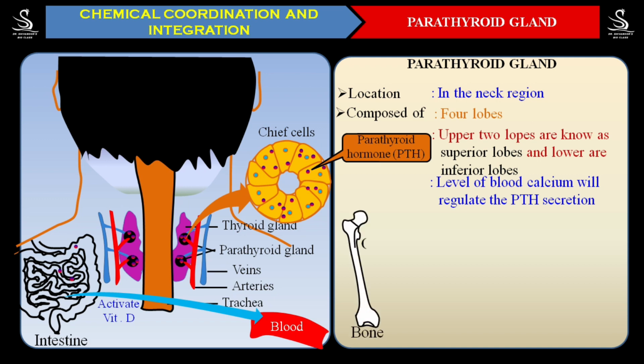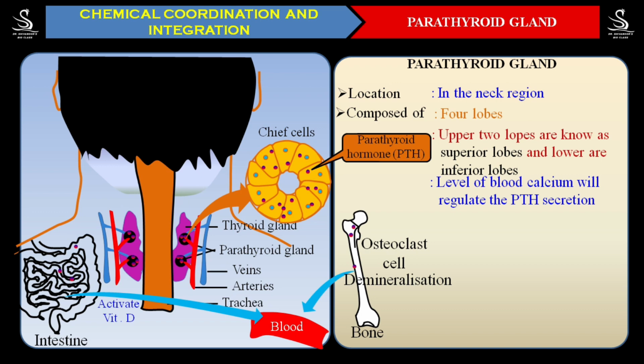And the PTH hormone also acts on the bone. Actually, in the bone, there is one particular type of cell. They are called osteoclast cells. The parathyroid hormone activates the osteoclast cells, and these osteoclast cells start to take out the calcium from the bone. Whatever calcium is taken out of the bone is brought into the blood, and the blood calcium level of course increases.